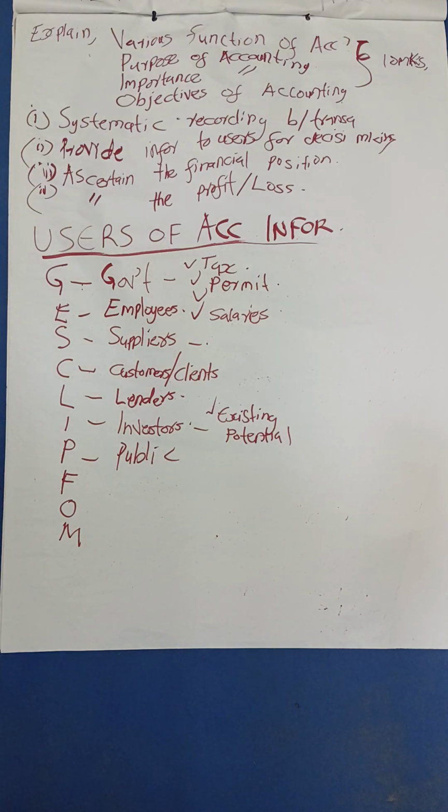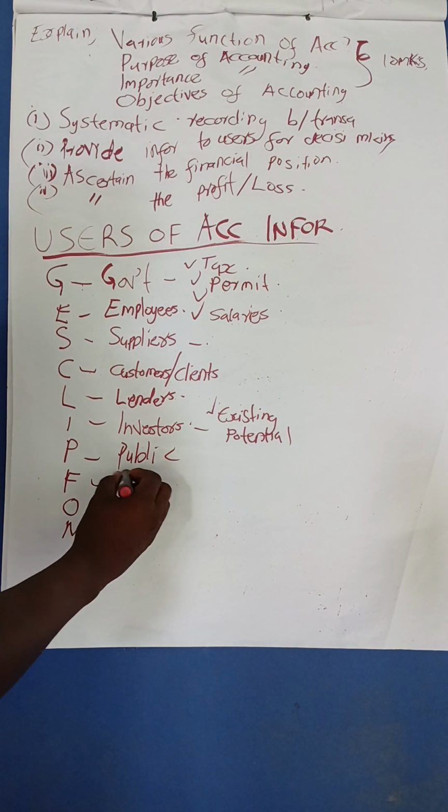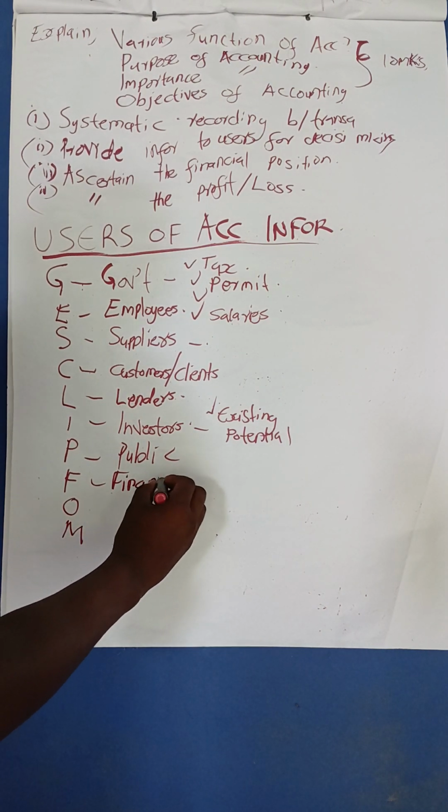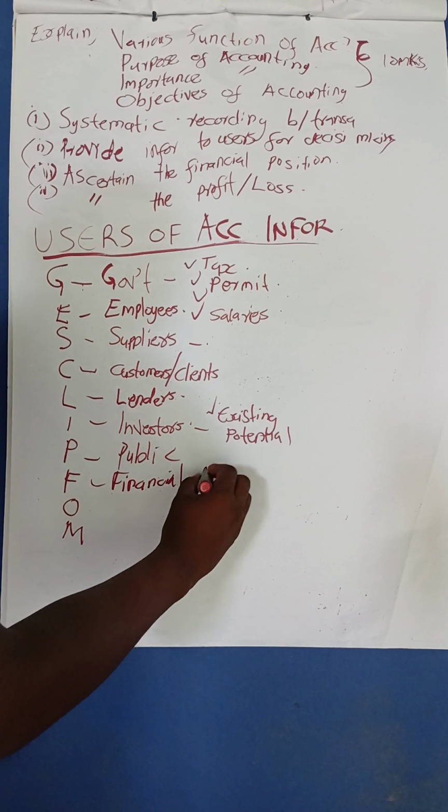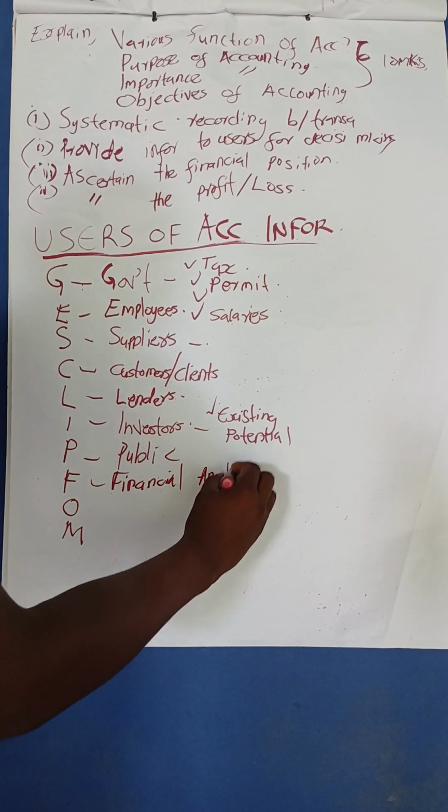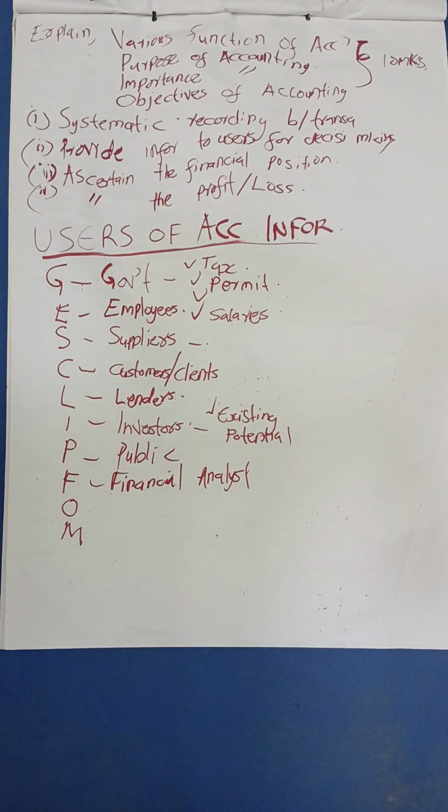Then we have other people called financial analysts or financial advisors. They are interested in the accounting information so that they can advise the organization in regards to the performance of the business.